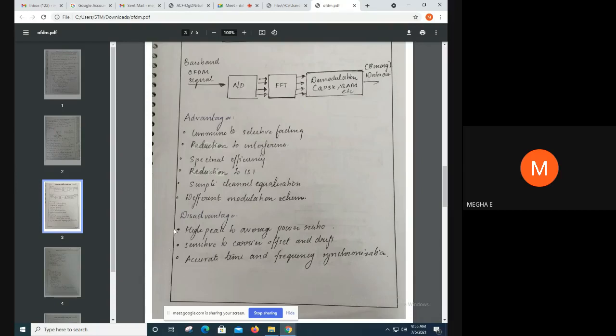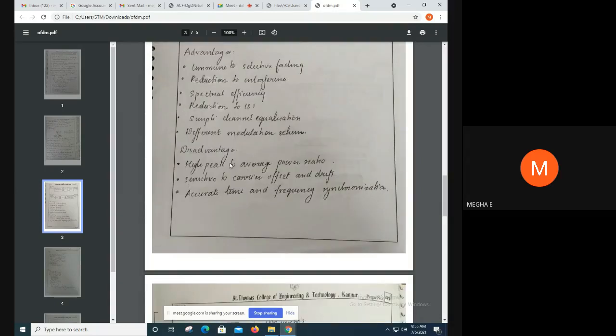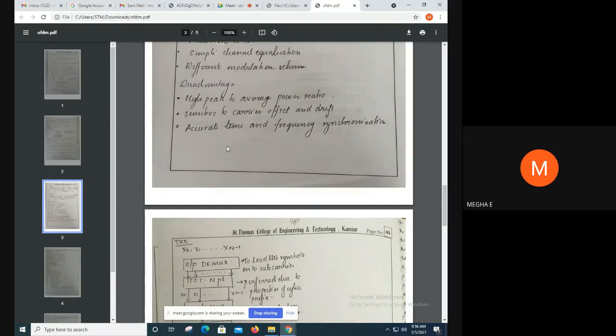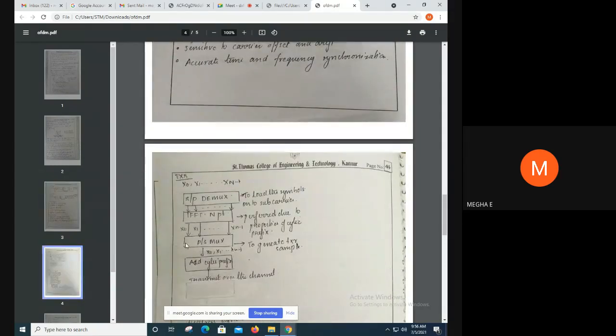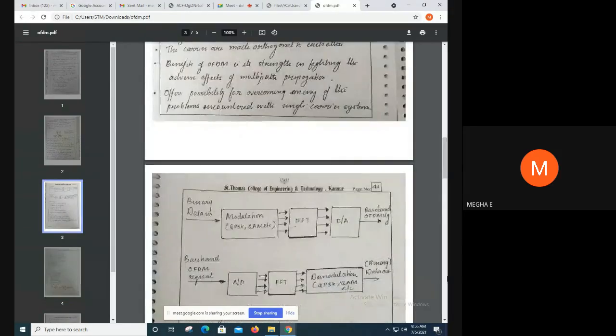And the disadvantages of this OFDM are high peak to average power ratio, sensitivity to carrier offset and drift, and accurate time and frequency synchronization is needed for this OFDM. So now we will discuss in detail about the block diagrams, what is actually happening in this block diagram, that's the transmitter side.